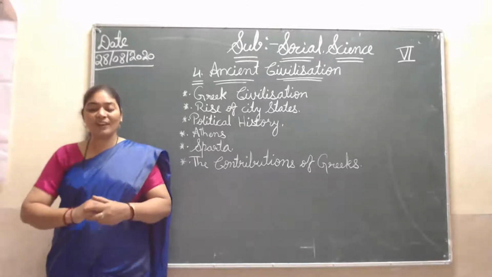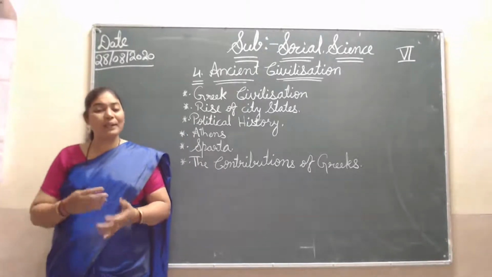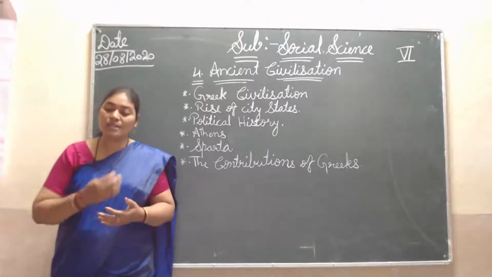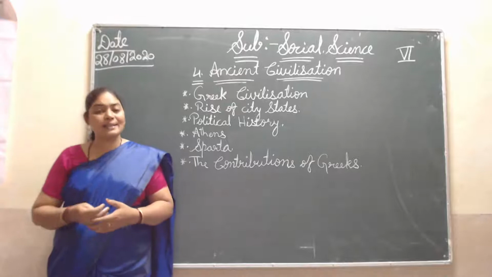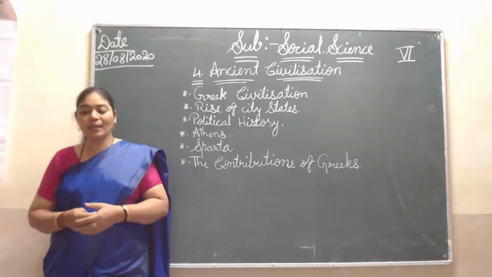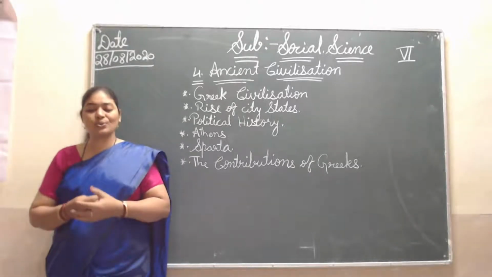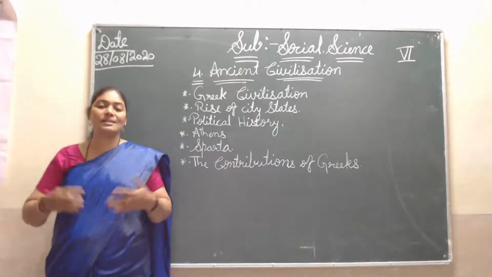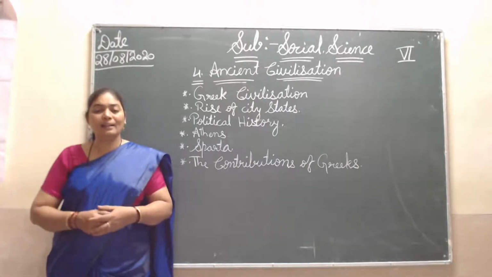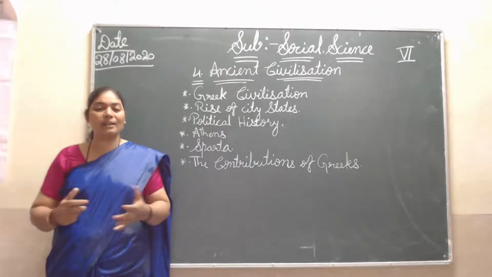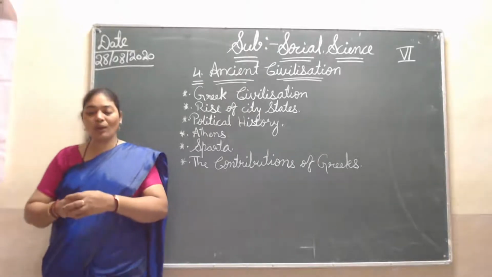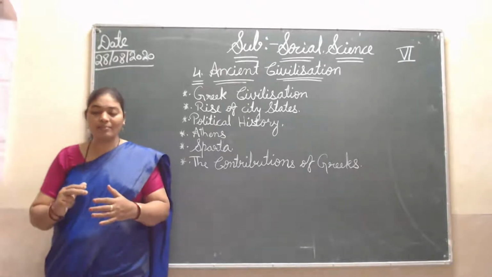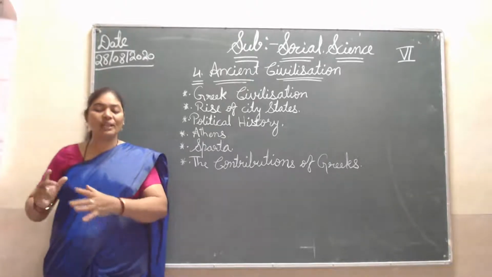First Socrates, then his student Plato, Plato's student Aristotle, and Aristotle's student Alexander the Great, who is also a great king. So this is one of the memorable master and disciple traditions in the world.